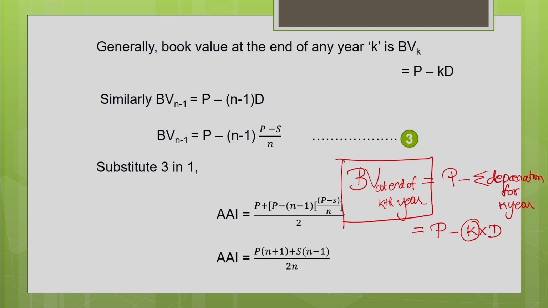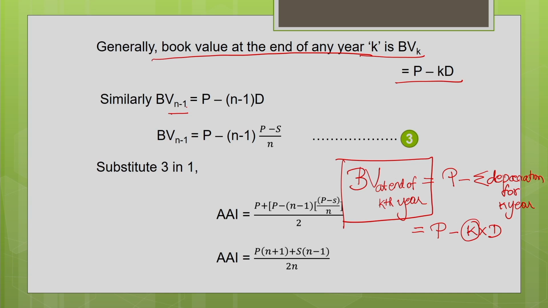Okay, so that is what is written here. Book value at the end of any year k is nothing but P minus k into d, the initial cost minus the accumulated depreciation for k years. Similarly, I need to calculate the book value at the end of n minus 1 year.